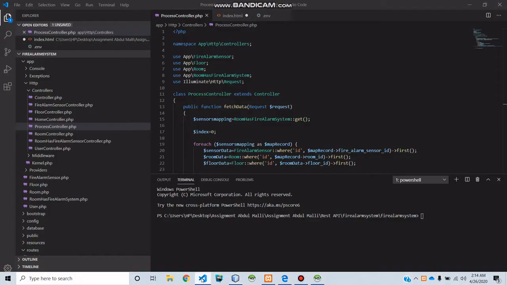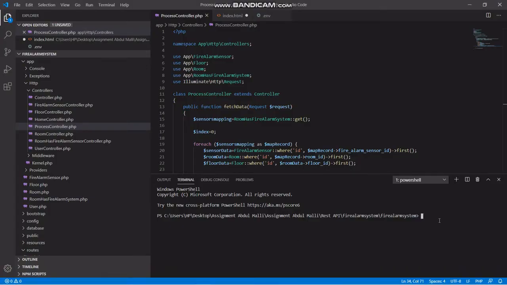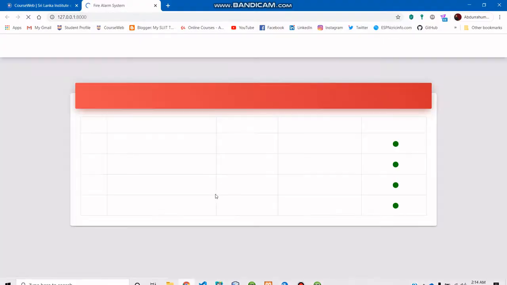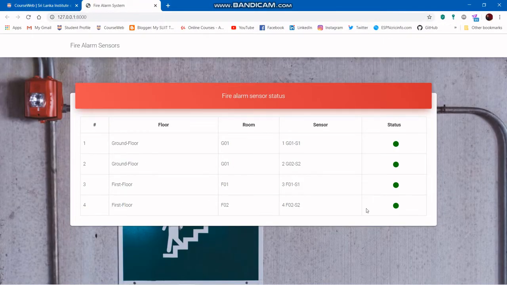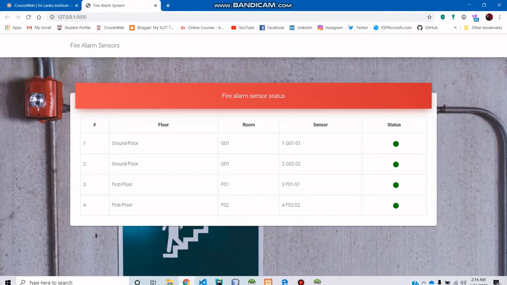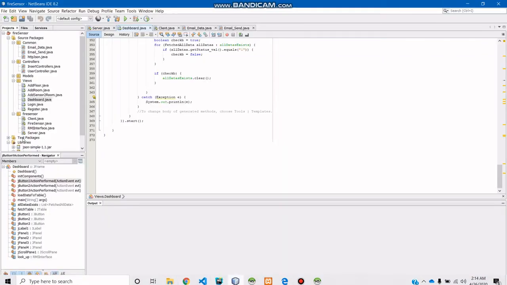So first let me run this. Laravel is based on PHP. This is the simple web client we have created for this. The client, the one who has access, can check the sensor status. But let's check the admin's dashboard. For the admin dashboard, we first have to run this application.